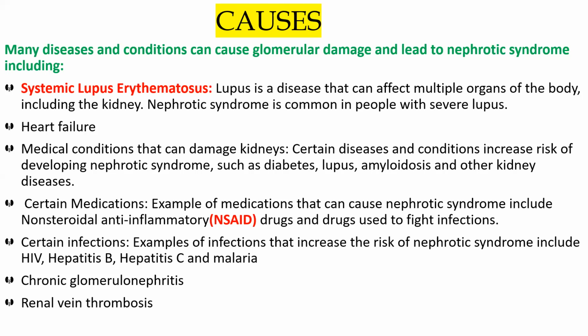Yes, inflammation of the glomeruli is known as glomerulonephritis. Chronic means the disease is gradually, slowly and steadily increasing. So all those are the causes. All these causes can lead a person to suffer from nephrotic syndrome.